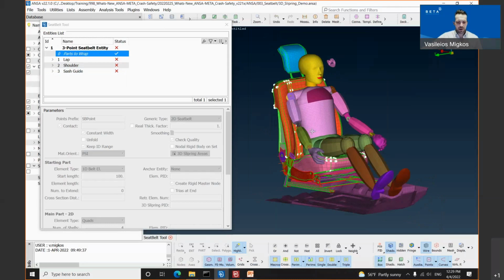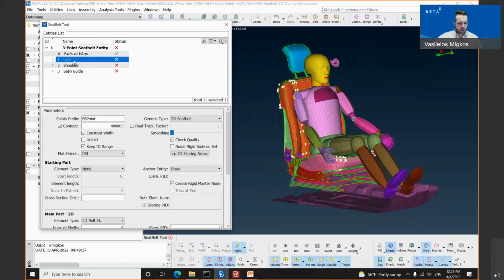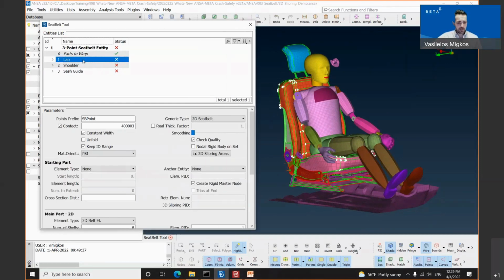Apart from these, the next step which the user needs to do is define all the components. We have component 1, which I have renamed as the lap component, component 2, which is the shoulder component, and component 3, the Such Guide component. Let's start off with the lap component.